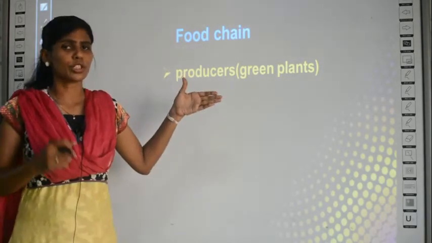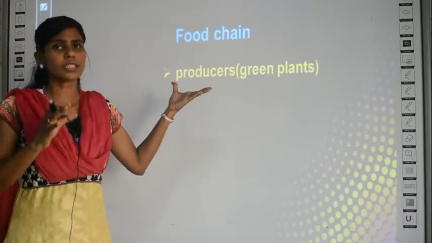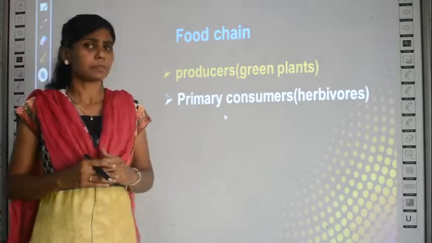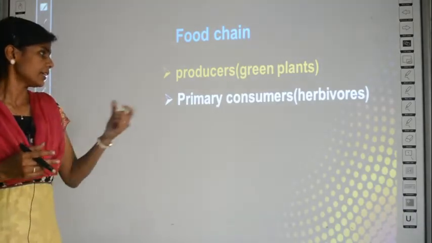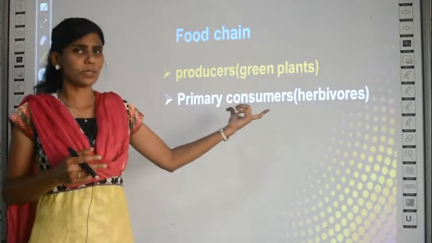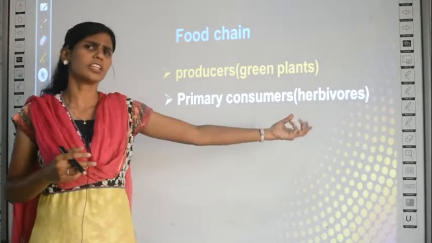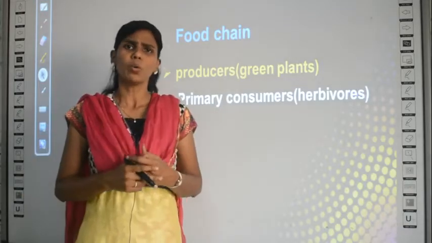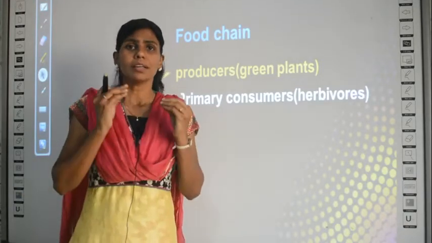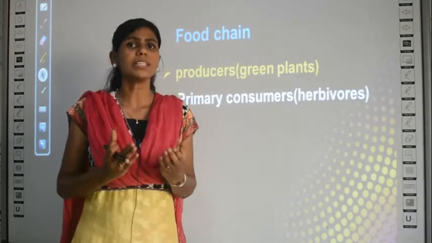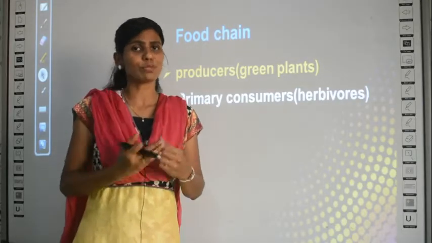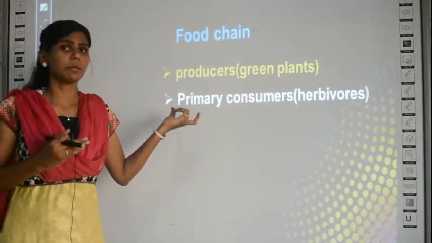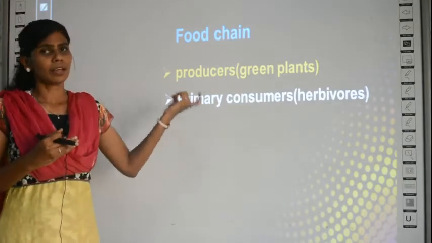In terms of food chain, remember that producers are always green plants, they are the ones which produce food initially. Then primary consumers are herbivores. What is a herbivore? Maybe from grade 3 you have learned about herbivore and carnivore, no? Whatever eats a plant, the animals which depend on plants for their food are called herbivores. Okay, and these herbivores are the primary consumers.